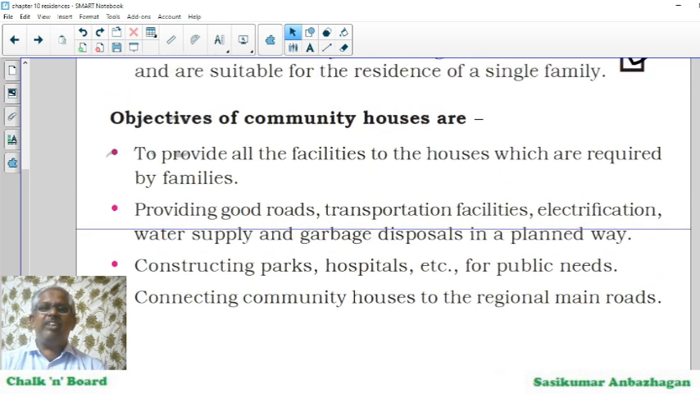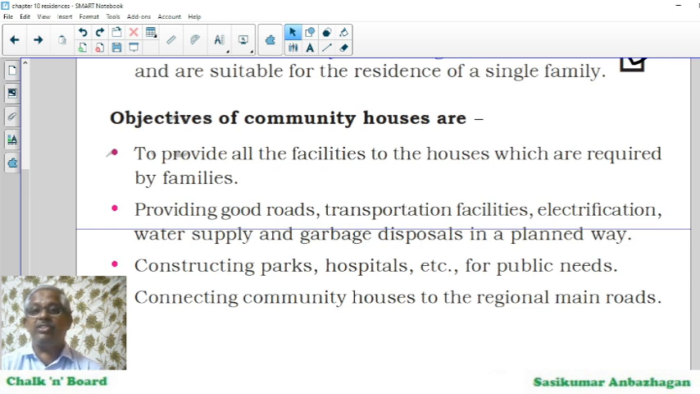To provide all the facilities to the houses which are required by families. Number one, providing good roads, transportation facilities, electrification, water supply and garbage disposal in a planned way. Yes. And the third one, constructing parks, hospitals, etc. for public needs. Nowadays we have even community swimming pools also.